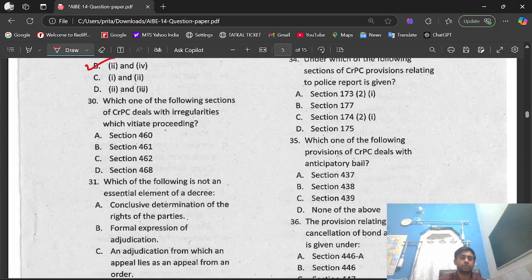Question number 30. Which one of the following sections of CRPC deals with irregularities which vitiate proceeding? Option A, section 460, option B, section 461, option C, section 462, option D, section 468. The right option is option B, that is section 461. So section 461 of CRPC deals with irregularities which vitiate proceedings.